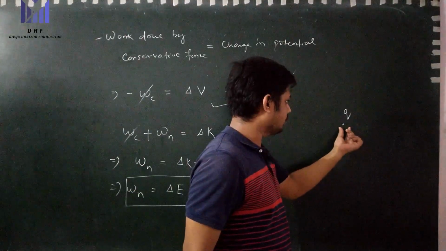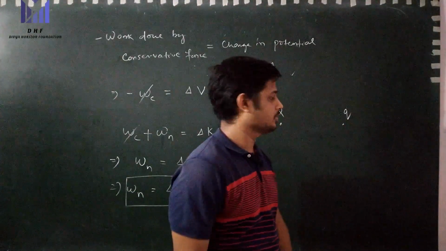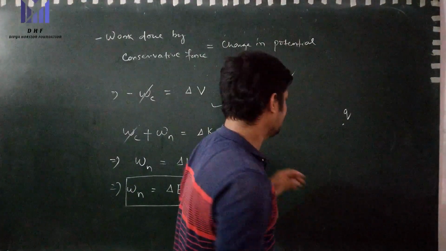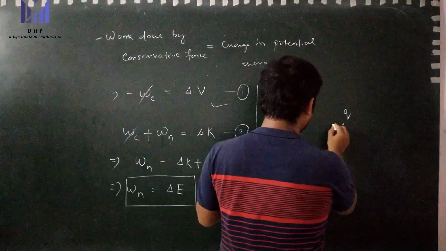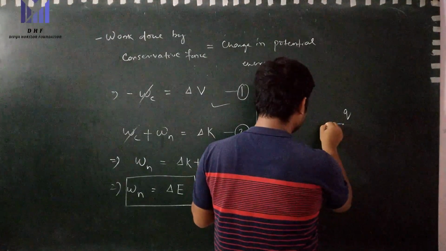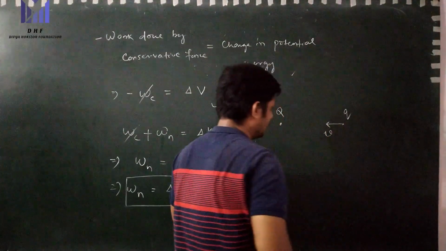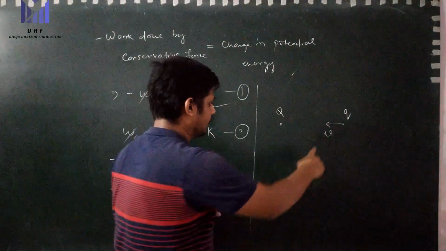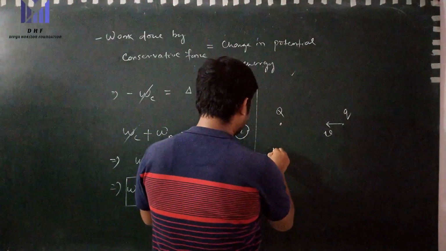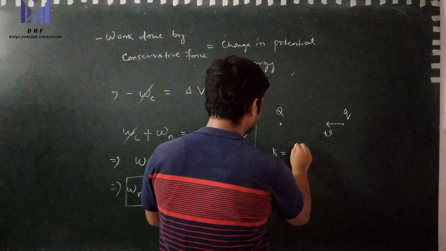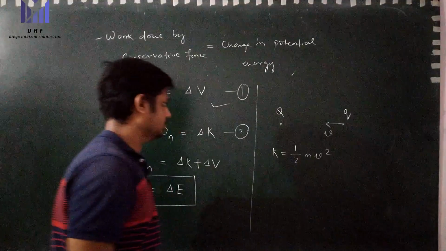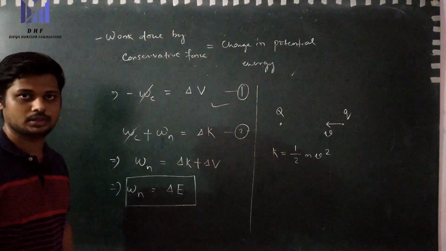If we bring this object with some acceleration, then when it reaches this position it has some velocity in some direction. And as it has some velocity, it also has some kinetic energy. That kinetic energy K is equal to half m v squared.